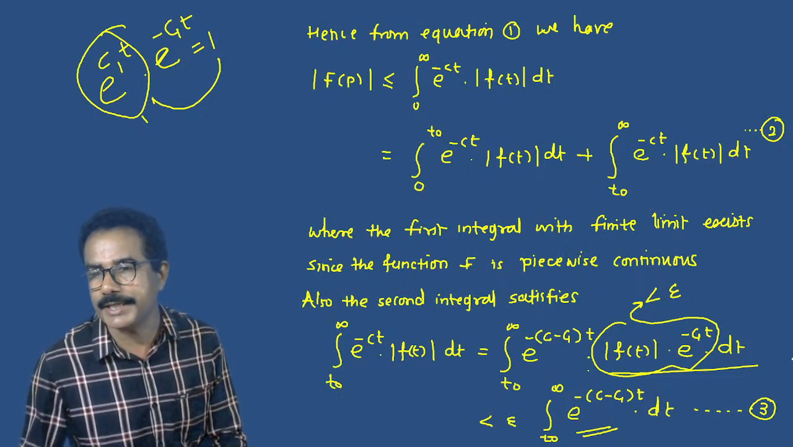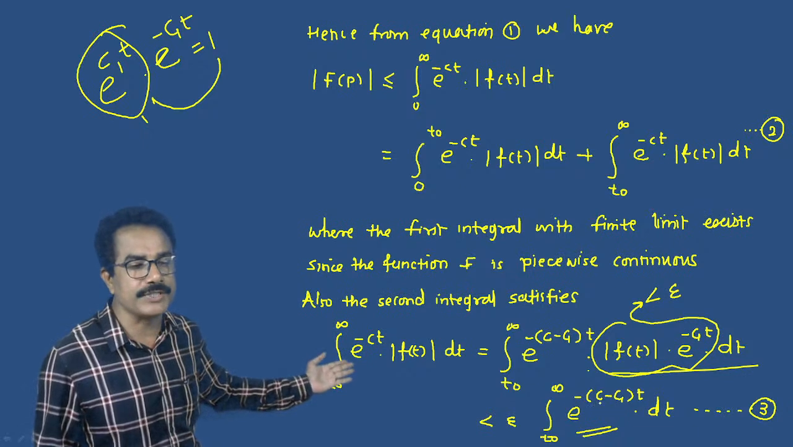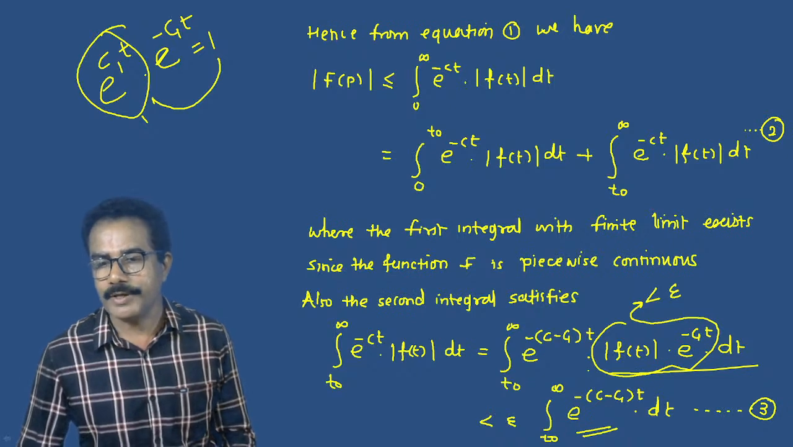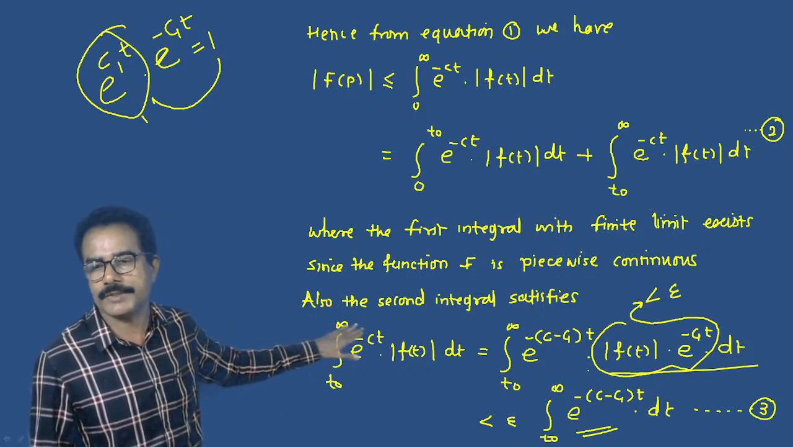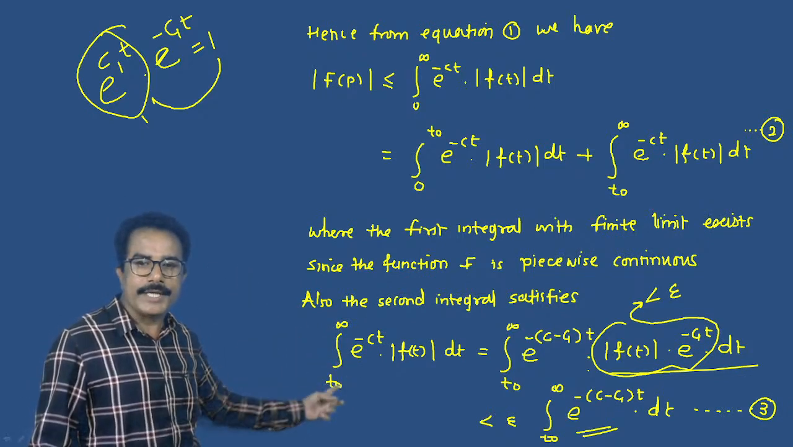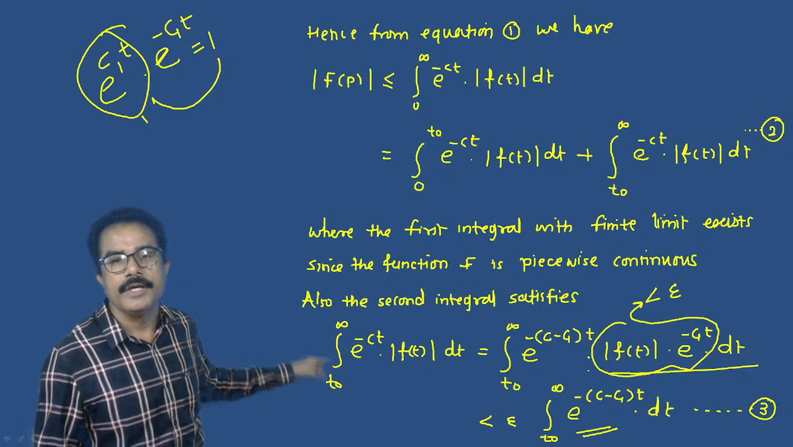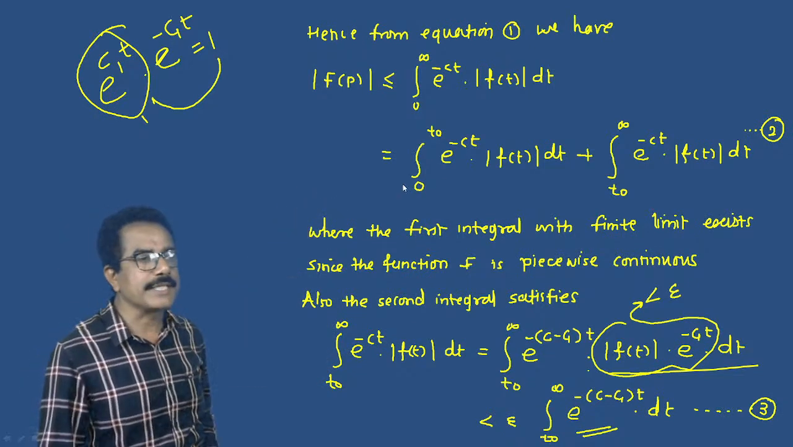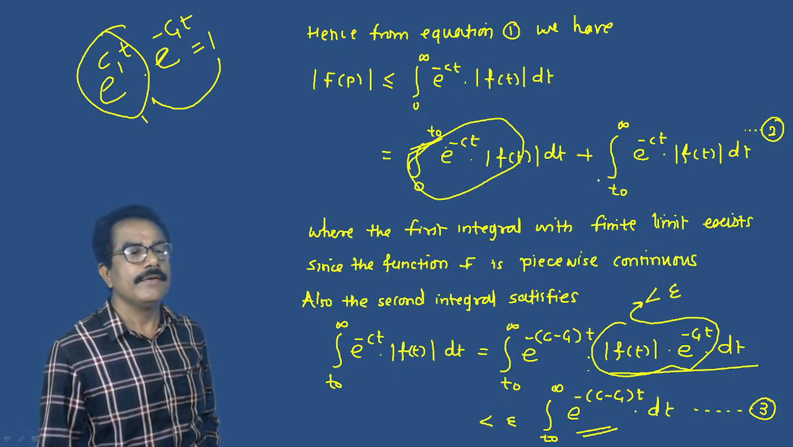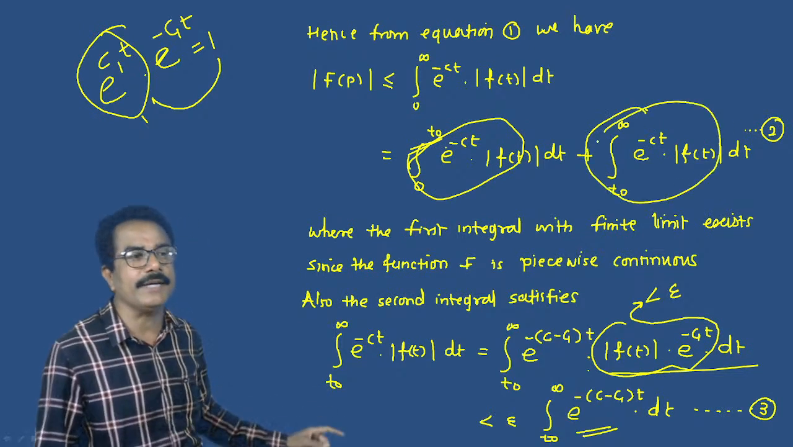Who can tell me what is the integration of e raised to minus (c minus c1) into t? Because in this case we can find the integration of this function directly. So this shows that the integral converges. Here in this case we can find the integration of the first part. Similarly we have proved that we can find the integration of the second part.